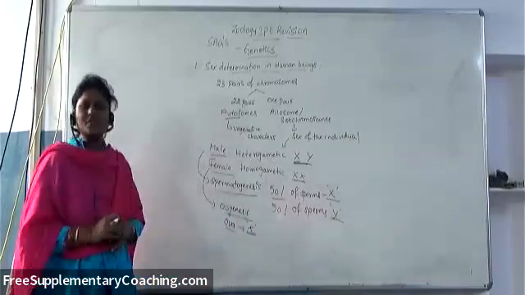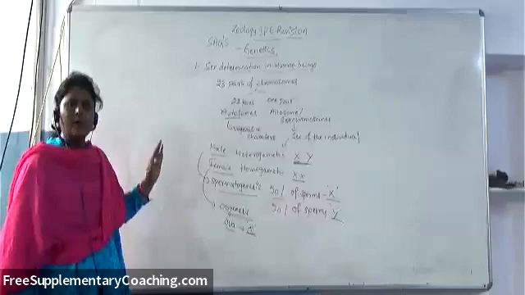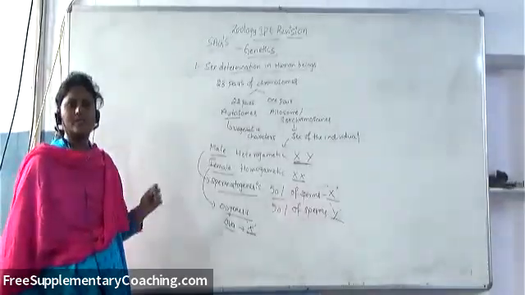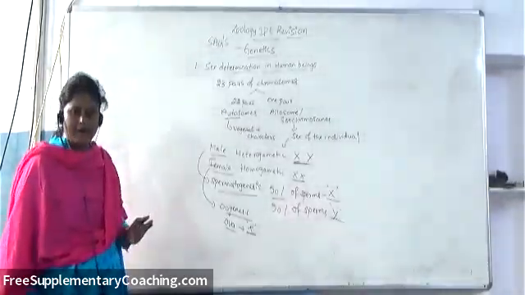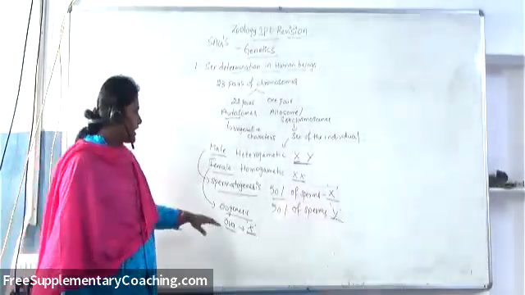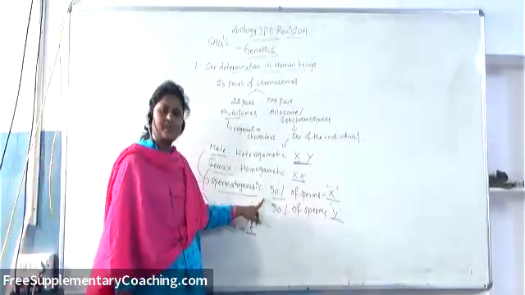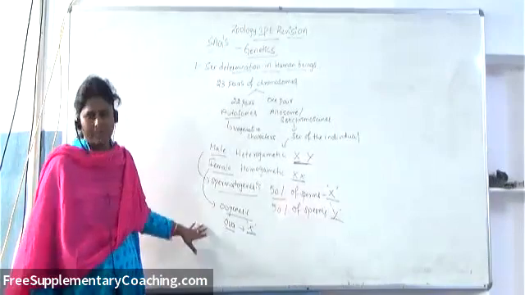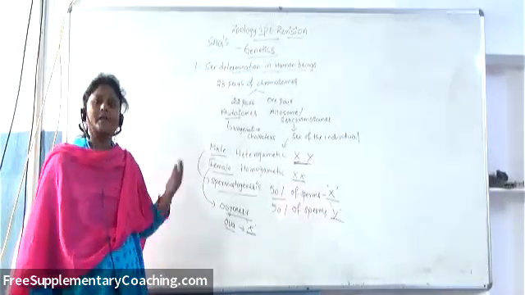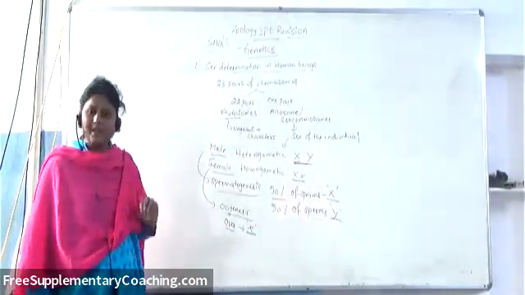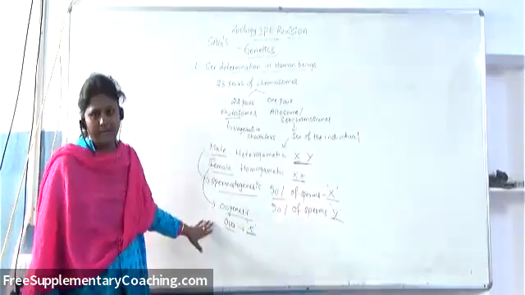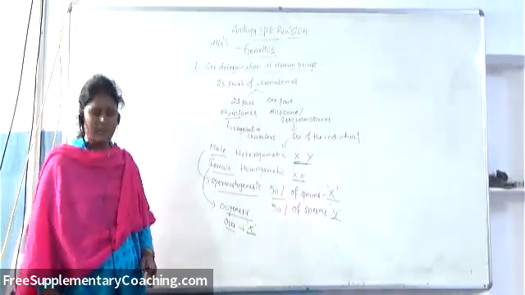So with this, one can understand that the sex of the baby or the child will be determined based upon the type of male gamete that fuses with the female gamete. Which type of male gamete is getting fused with the female gamete? So the sex of the baby can be determined.